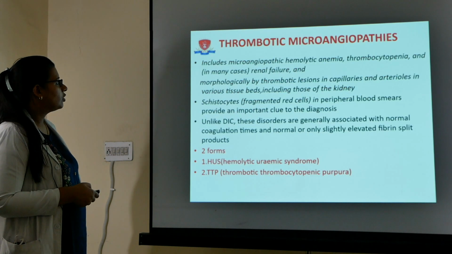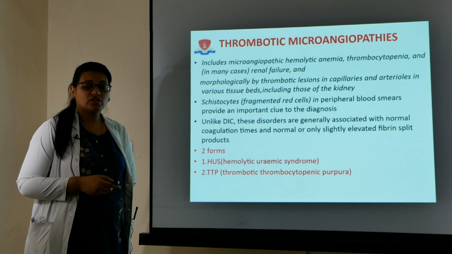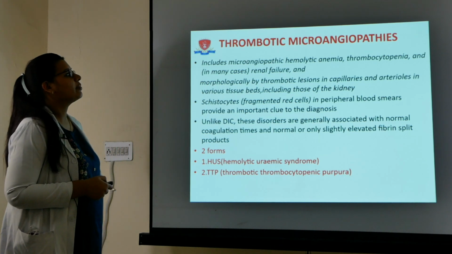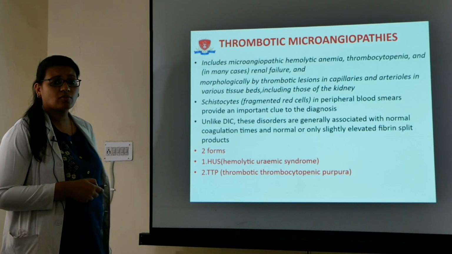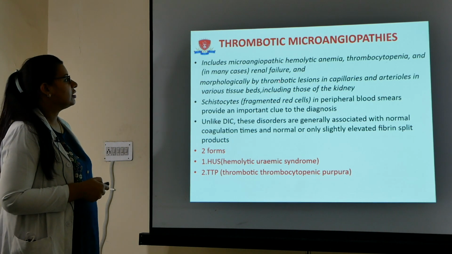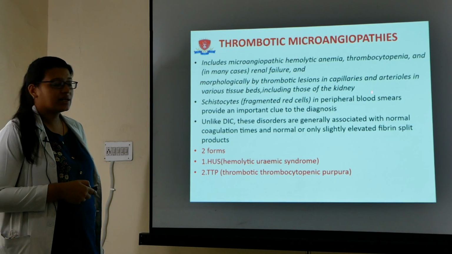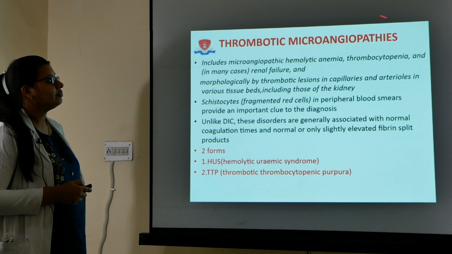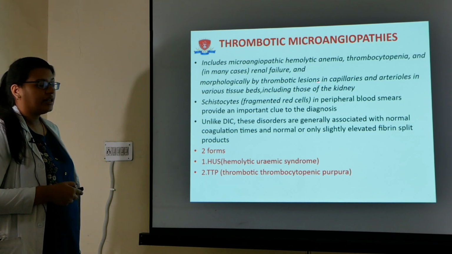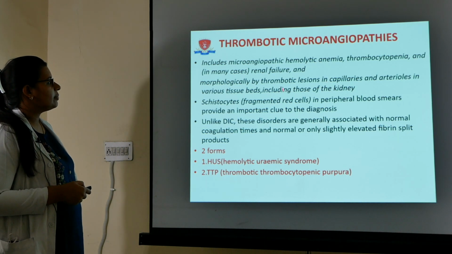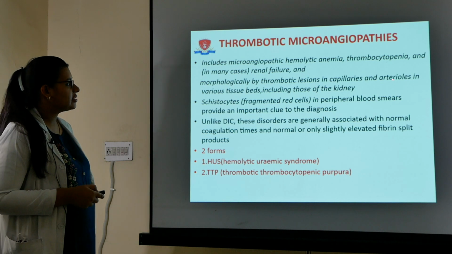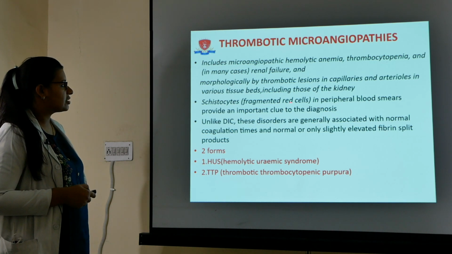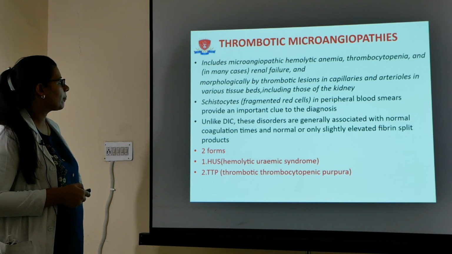Okay. So next vascular disorders we have is thrombotic microangiopathies. What are these thrombotic microangiopathies? These include microangiopathic hemolytic anemia, thrombocytopenia, renal failure and morphologically by thrombotic lesions in capillaries and arterioles in various tissue beds, including those of the kidney.